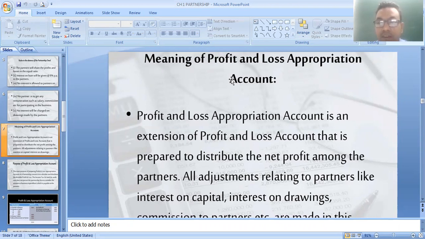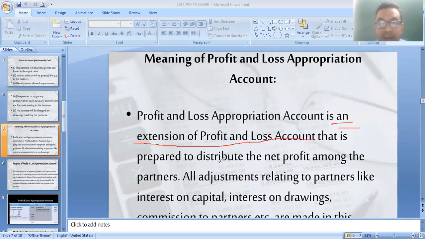So first, let's start with the meaning of profit and loss appropriation account. The profit and loss appropriation account is the extension of profit and loss account that is prepared to distribute the net profit among the partners. Again, here is one important question. It is also helpful for MCQ. A profit and loss appropriation account is an extension of profit and loss account.